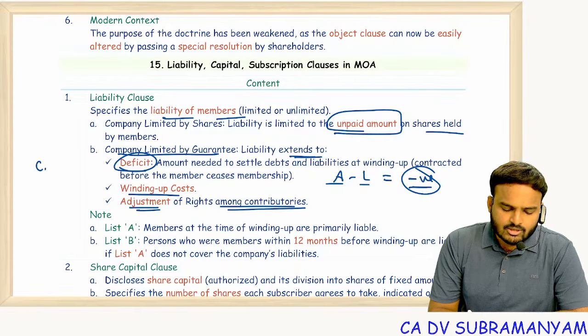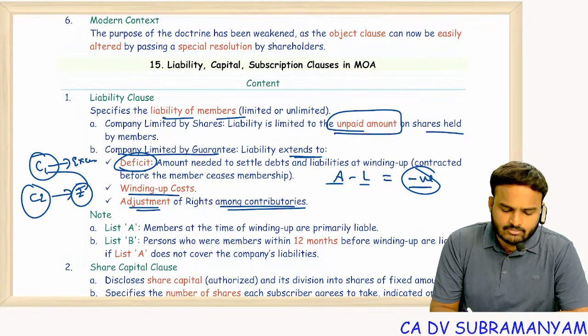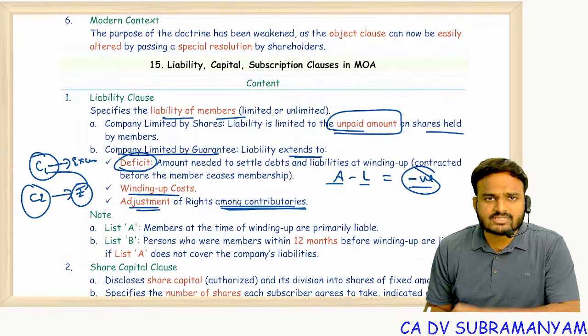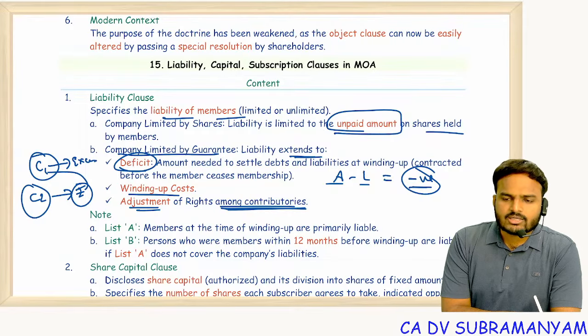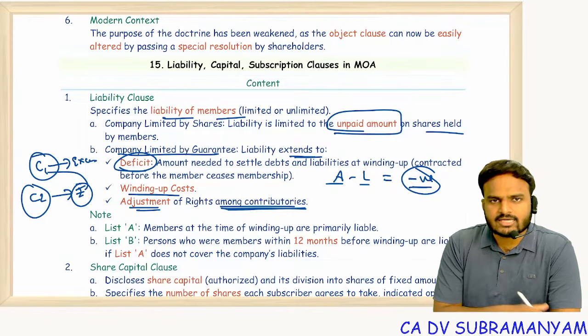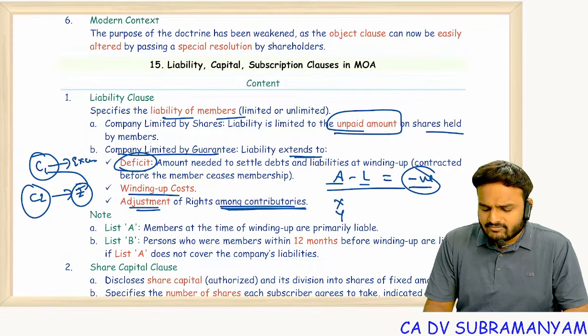For example, contributory 1 paid an excess amount, contributory 2 should bring the amount so that contributory 1's settlement will be done. It's like partners' capital adjustments after dissolution of a partnership firm, where a partner may bring an additional amount to compensate the other partner. Example, I'll tell you. X and Y both are members.